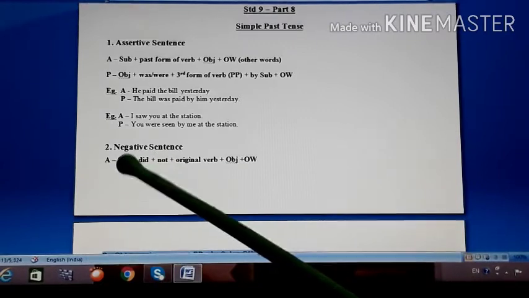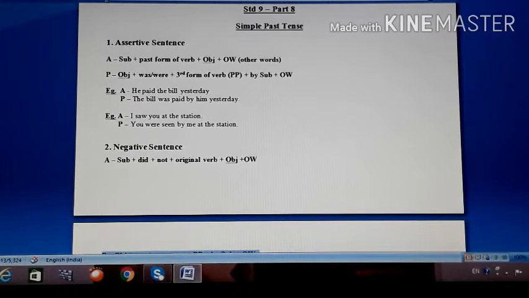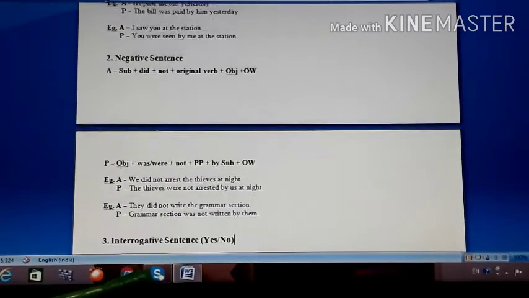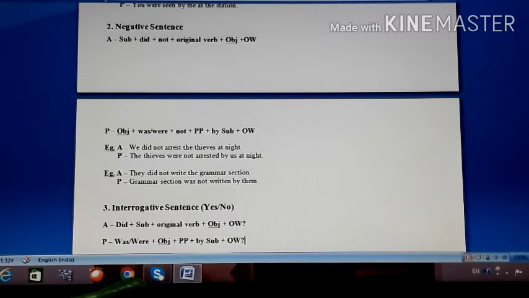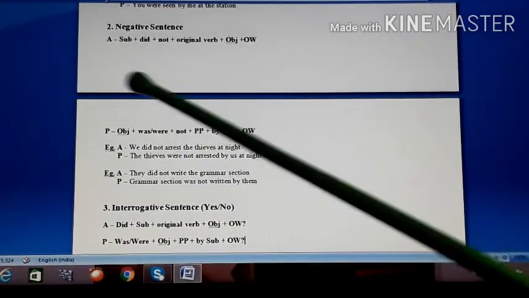Then we move on to the negative sentence. Remember, when I taught you simple past tense, I told you that to form negative and interrogative we take the help of the helping verb did. So here in negative sentences and in questions, you will find the helping verb did, and whenever did is used, the main verb is written in its original form.